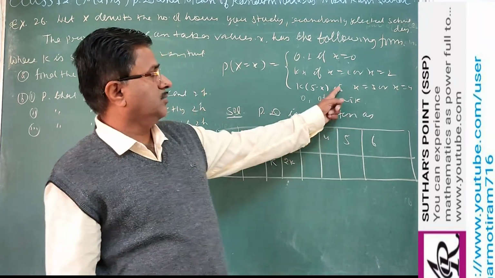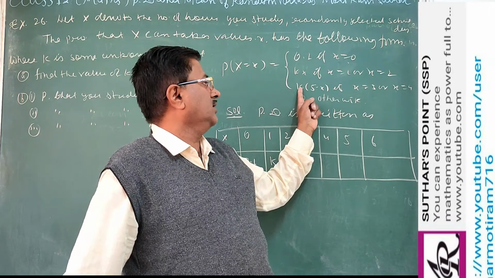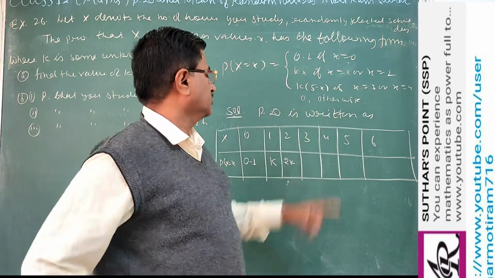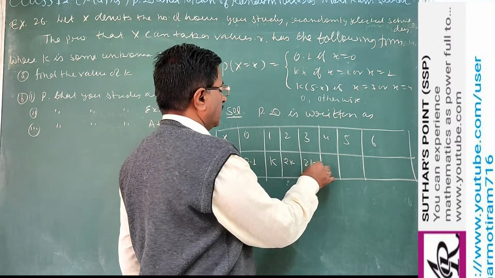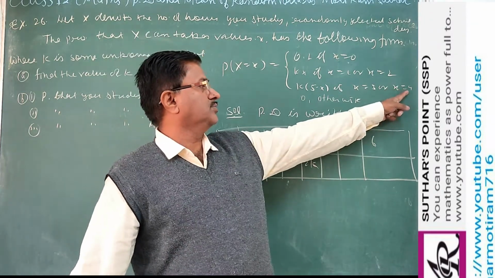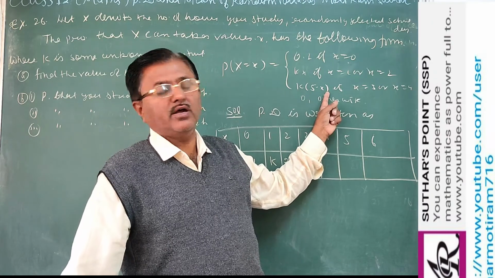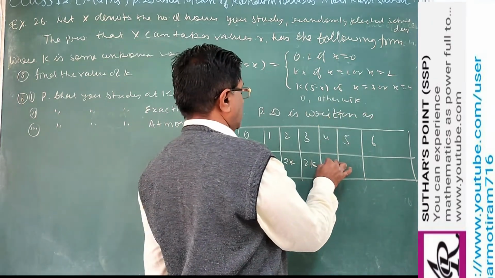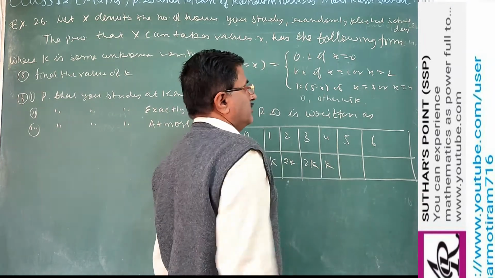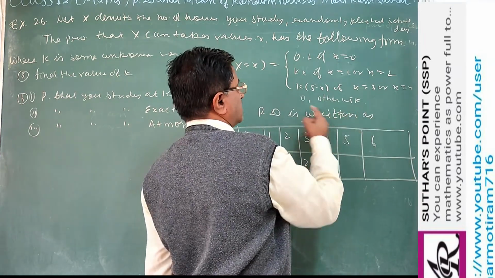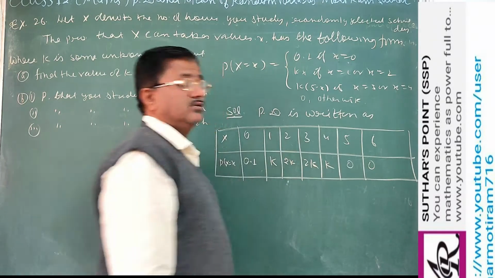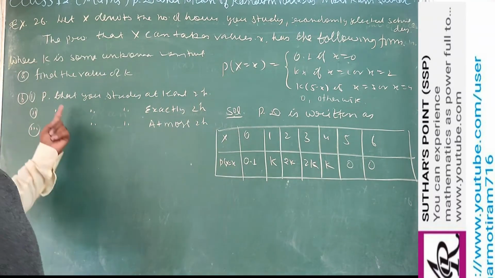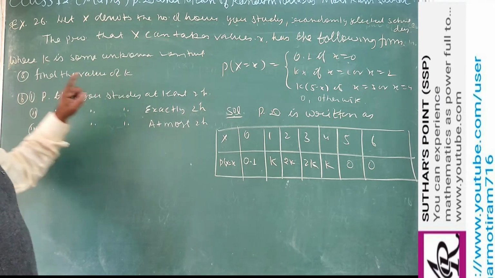Then if x equals 3, k into 5 minus 3, that is 2, so this is also 2k. For x equal to 4, k into 5 minus 4, that is 1, so k. Otherwise, for all other values of x, this is 0. So we get the tabular form.